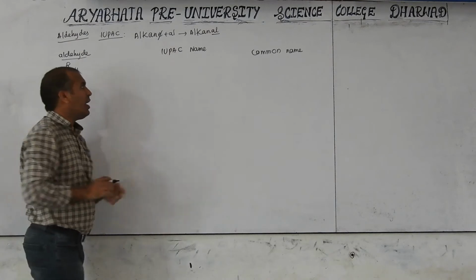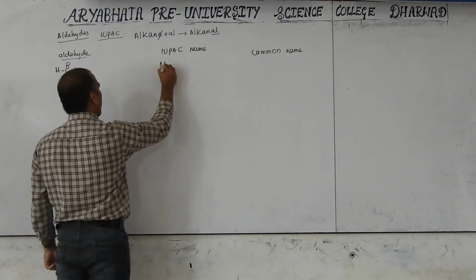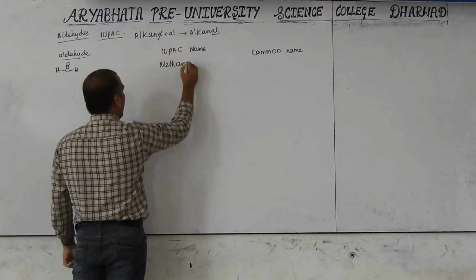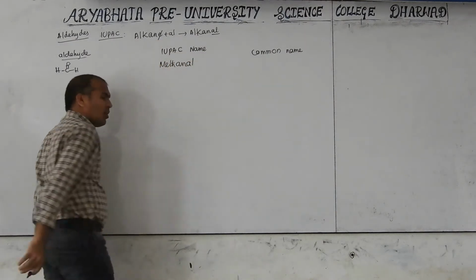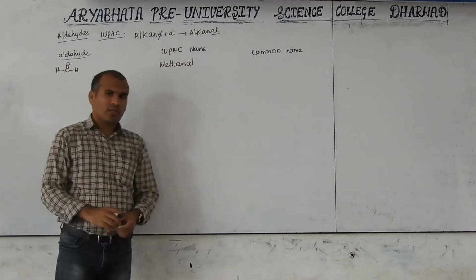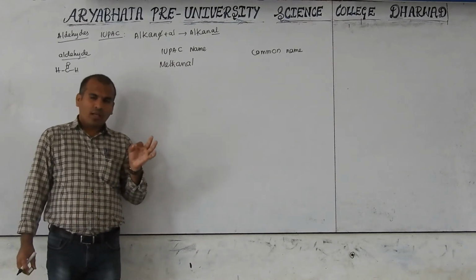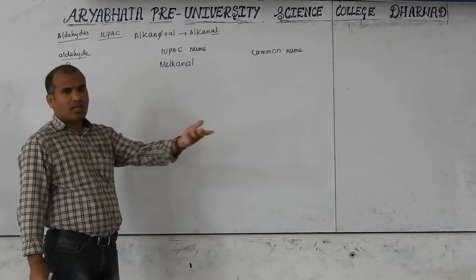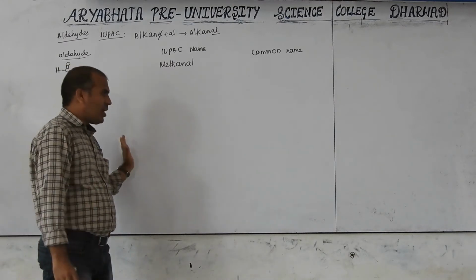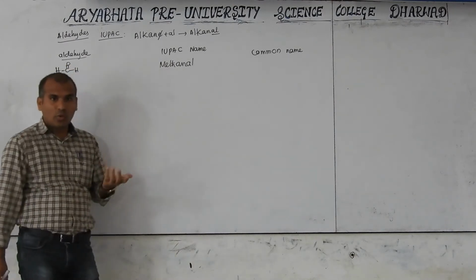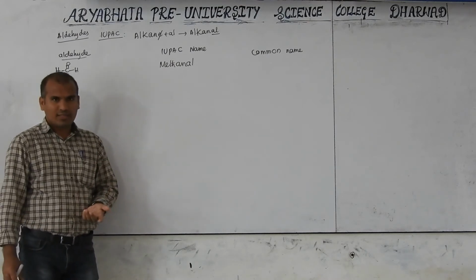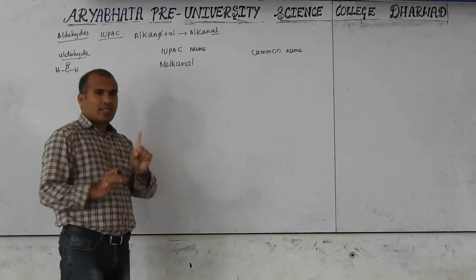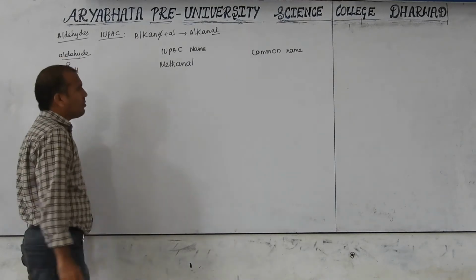Remove E, add Al, methanal. I already told you that when aldehyde is there, there is no need to represent its number because it is always the terminal carbon. Generally, in alcohol we write alkan-2-ol, alkan-3-ol to show the position, but here there is no need because it always gets the first number.